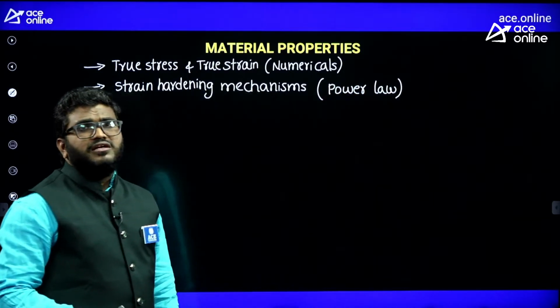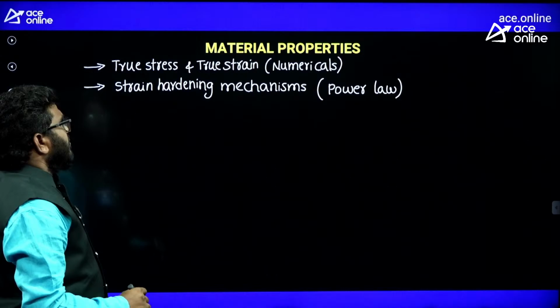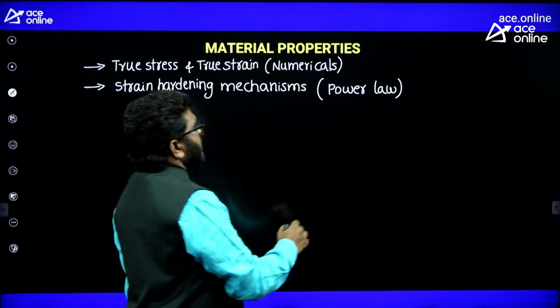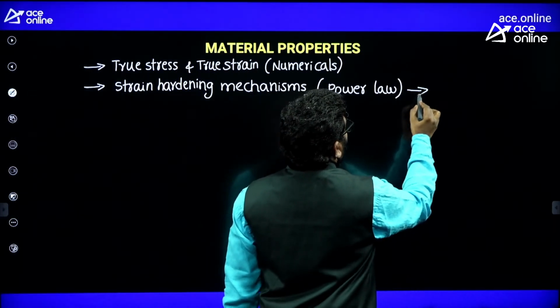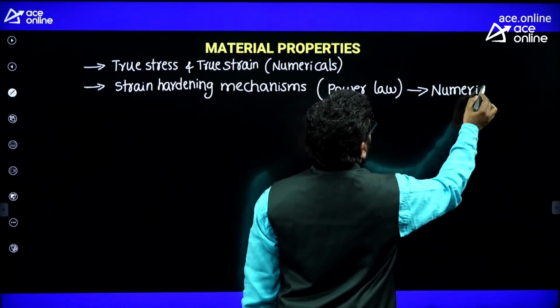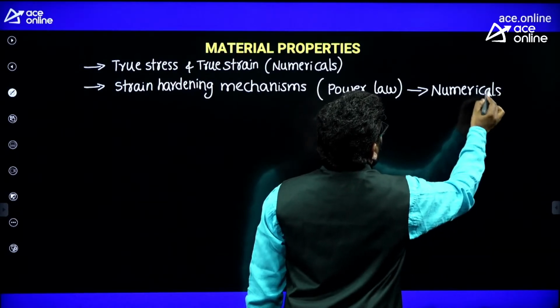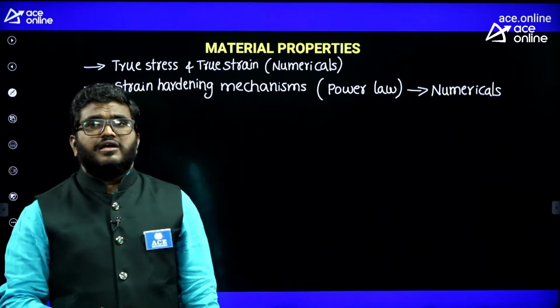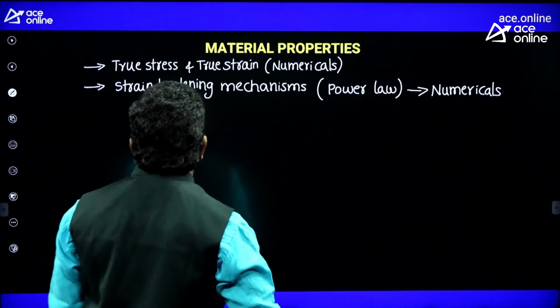From the power law, they will ask you numericals also. So from a GATE point of view, numericals they will ask you. From an ESE point of view, theoretical types of questions they will ask you.